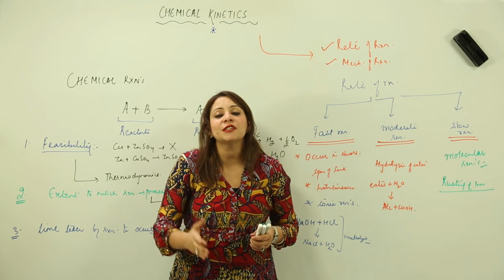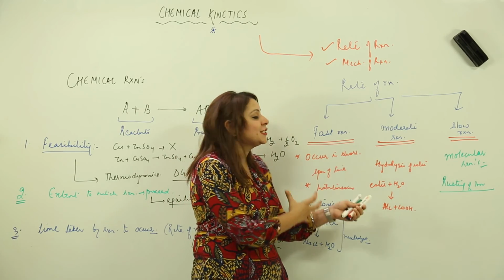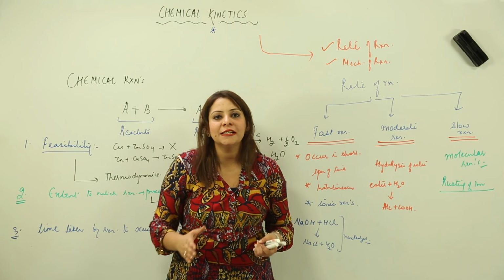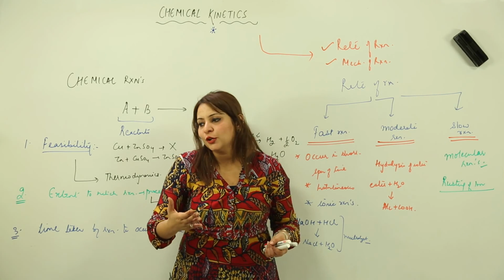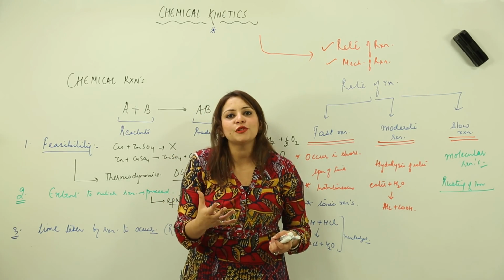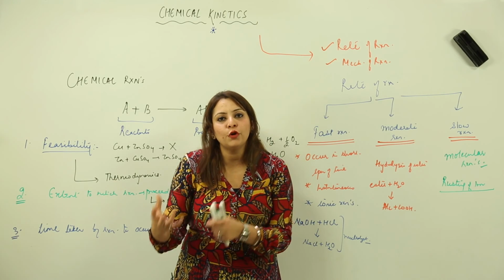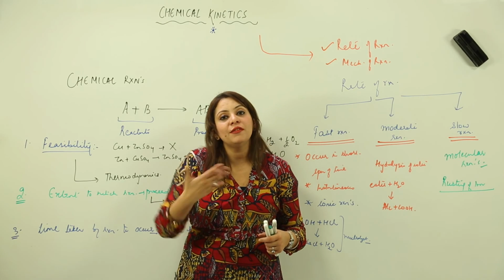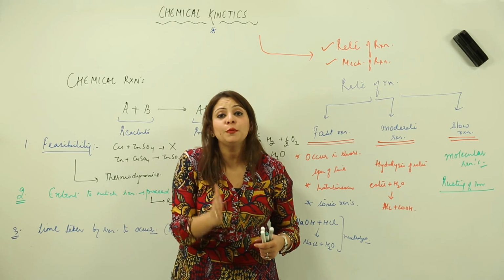This is the reason that a few reactions are fast, a few are moderate and a few are slow. So depending upon the rate, it is just a matter of the rate at which the old bonds are breaking and the new bonds are forming, or the rate at which energy is absorbed or evolved.